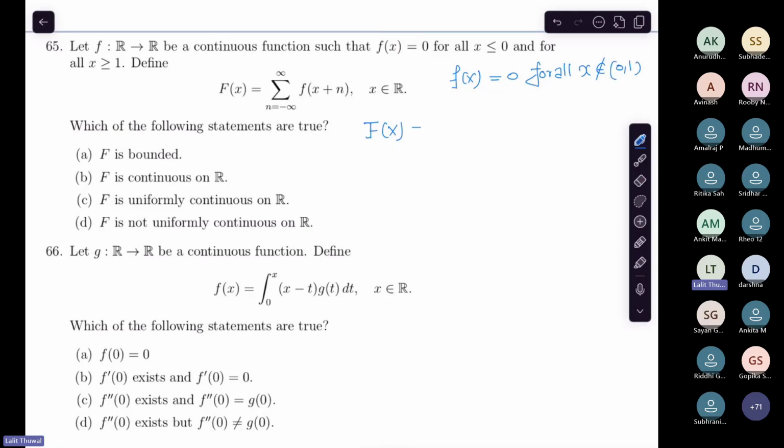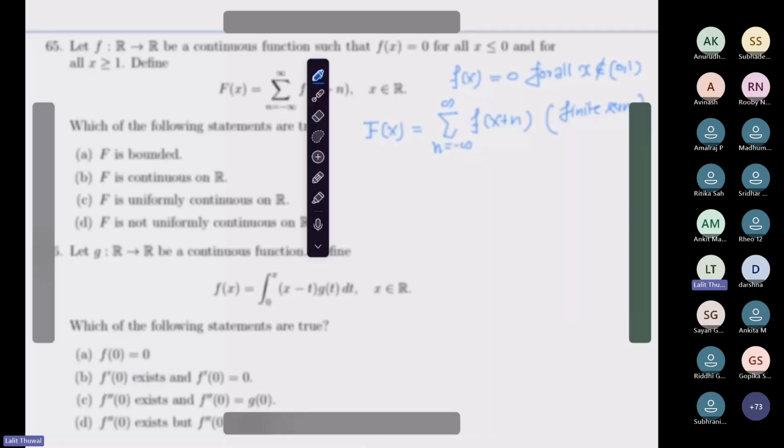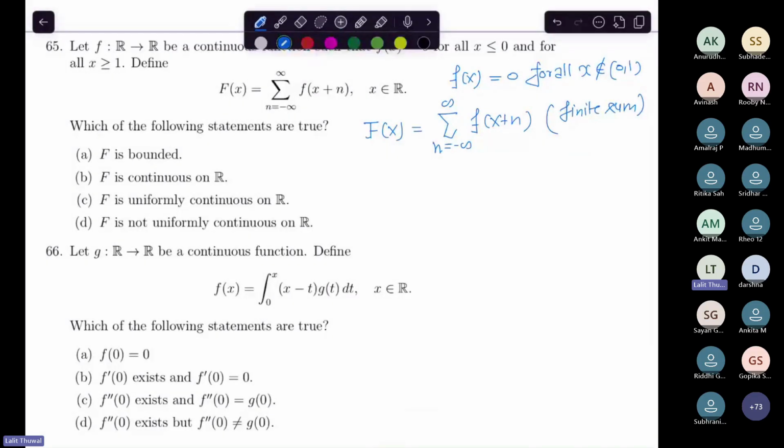Okay, so the f(x) is given to be the sum over n from minus infinity to infinity of f(x plus n). So this is a finite sum. You have to keep in mind that this is a finite sum. You have to observe it. If you observe it, then you will solve it very quickly. Why is this a finite sum?